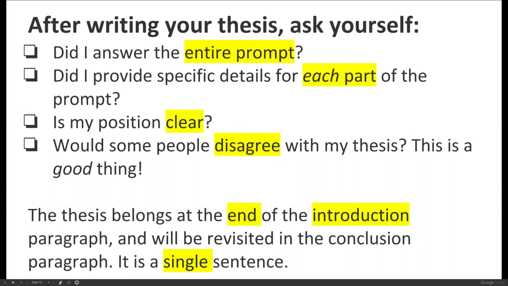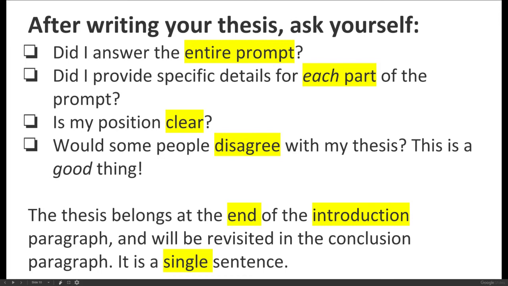The last thing to make note of when it comes to the thesis statement is that it belongs at the end of the introduction paragraph. Before the thesis statement, you should provide some background information about the author and the text. Tell us about the text. Summarize it. What is it all about? Summarize All American Boys. All American Boys is about, tell us a little bit about it. Summarize Machetes. Machetes is about, tell us a little bit about it.